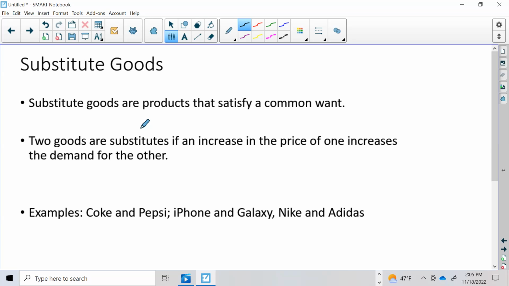iPhone and Galaxy series, those are competitors. If iPhones are super expensive, then more people might buy Galaxies. It's not the only factor. I know, again, there are loyal customers, but there are people that are willing to do either type of phone. Nike and Adidas are another one. They're competitors, and therefore, if one competitor increases the price, the demand for the other is more likely to go up.